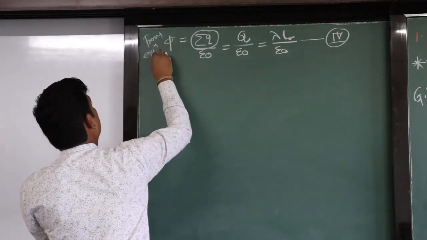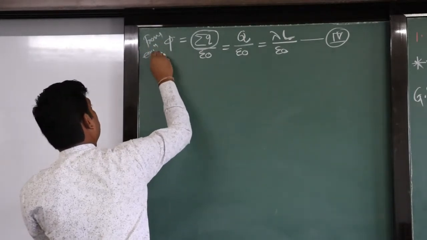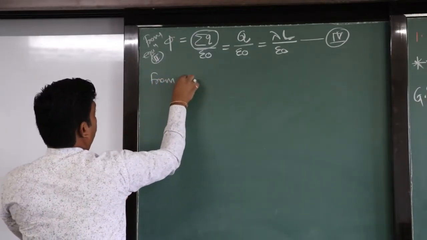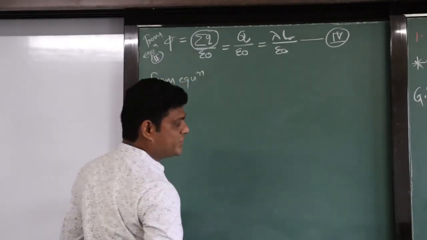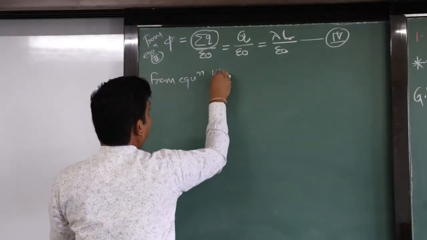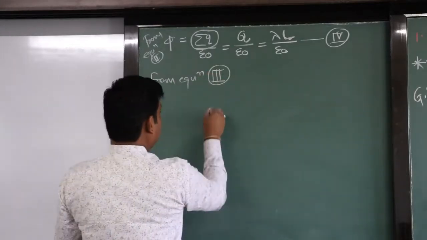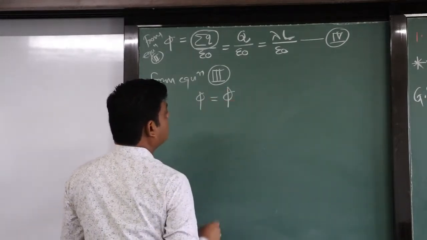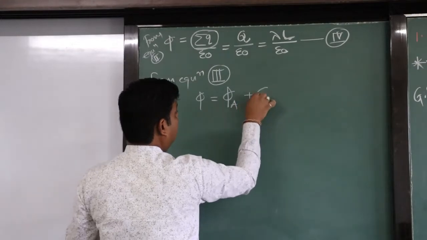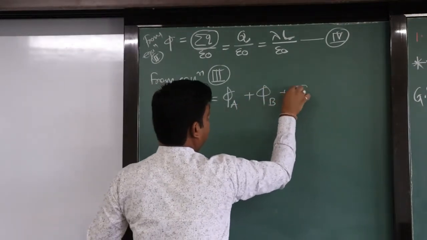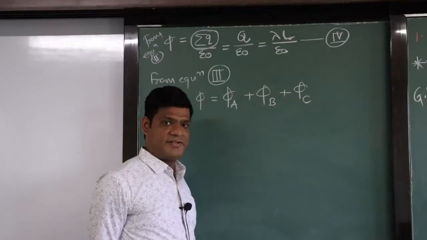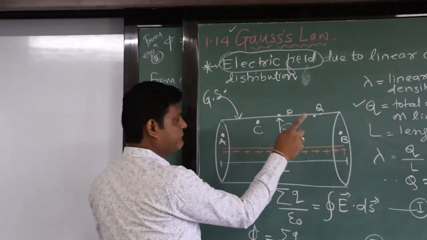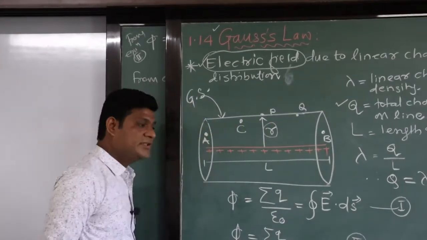Now, equation number 3. From equation 2 we discussed this. From equation 3, flux equal to flux linked with the A surface, flux linked with the B surface and flux linked with the C surface.